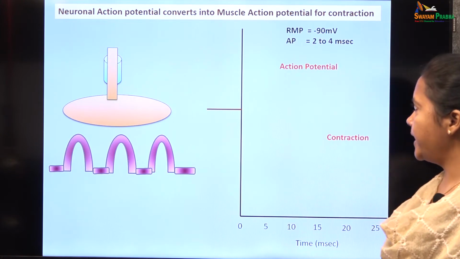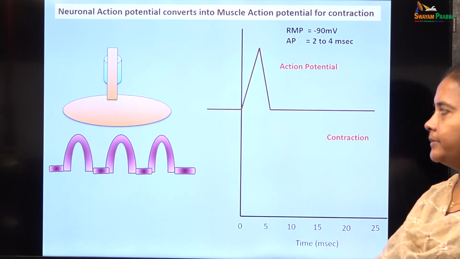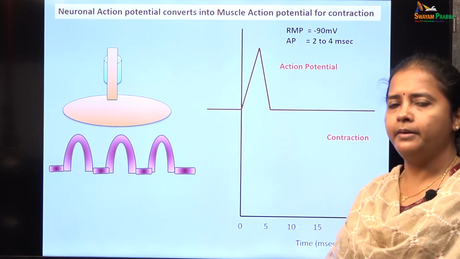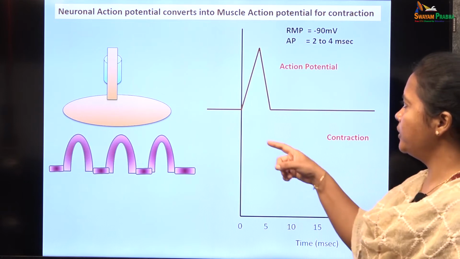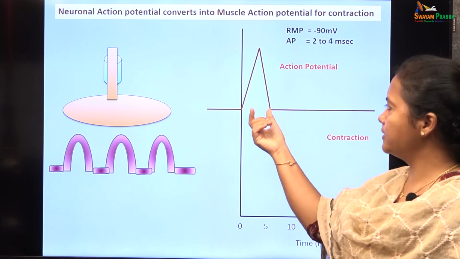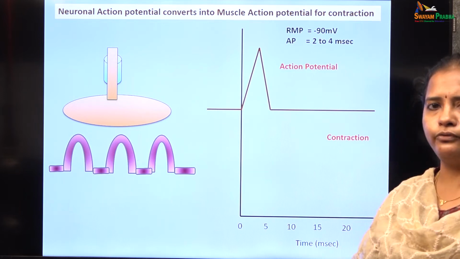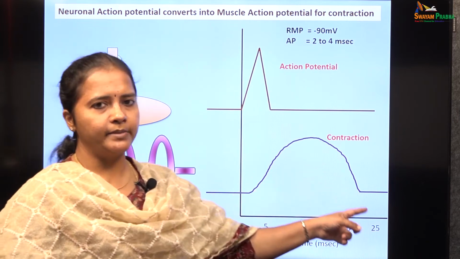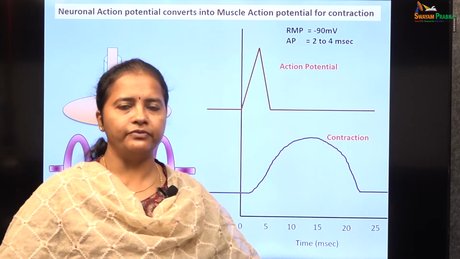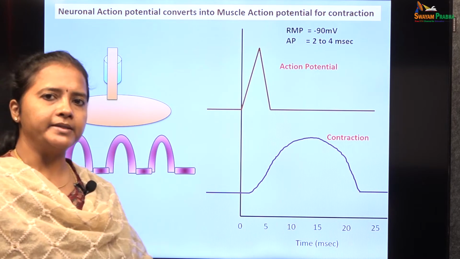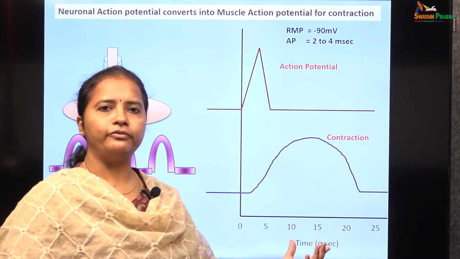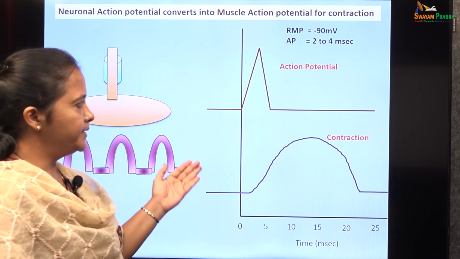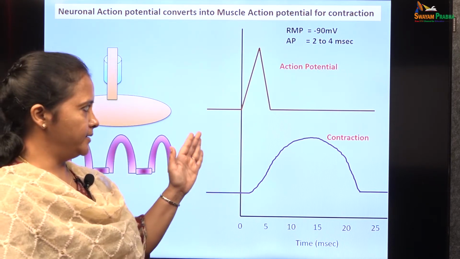So, the action potential which is generated in the skeletal muscle fiber, initially it will be at a resting state of minus 90 millivolts, further leading on to the action potential which happens for a duration of about 2 to 4 milliseconds. This action potential leads on to the contraction of the skeletal muscle fibers, and the duration of contraction varies according to the type of the muscle fiber. Usually it is from about 5 milliseconds up to 200 milliseconds.